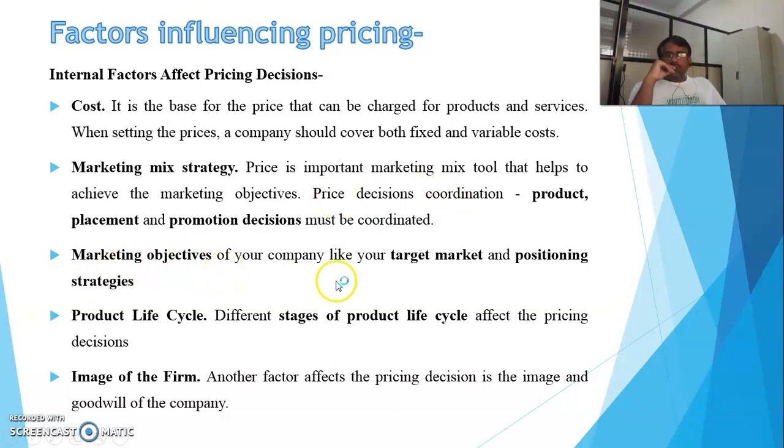Then the marketing objectives. This is a strategic decision taken by the company where we should have some target to reach our component into the market. It's a positioning. So according to this, we can say that the target of selling, or how much component can be sold in a year, should be decided earlier with the help of the marketing objectives.